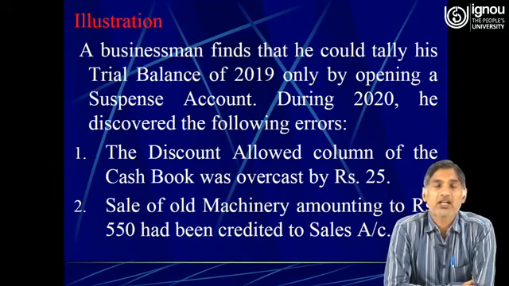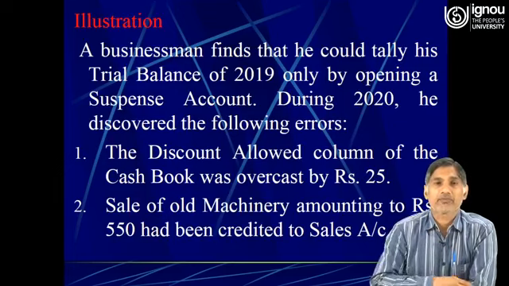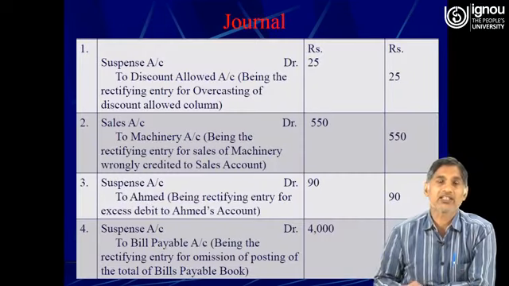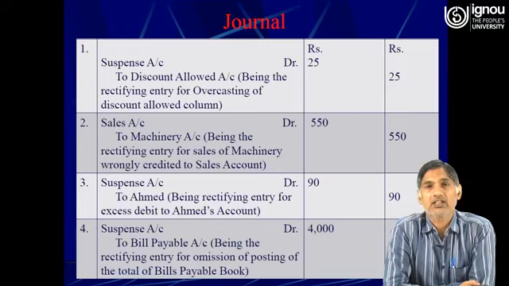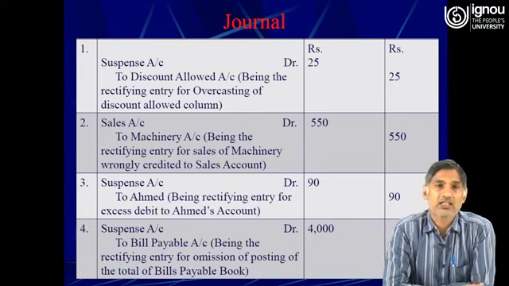Here the sales account was unnecessarily credited, therefore we need to debit the sales account and credit the machinery account. So sales account debit to machinery 550, being the rectifying entry for the sale of machine wrongly credited to the sales account.